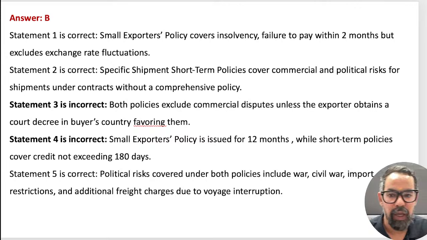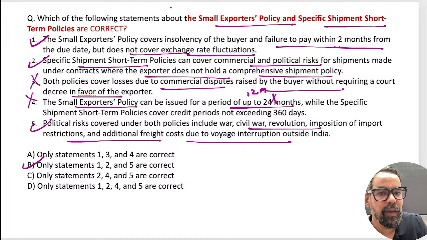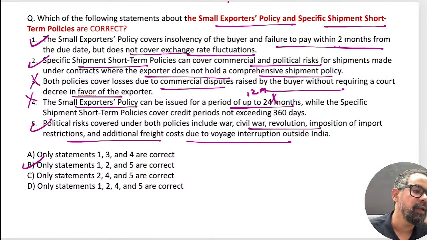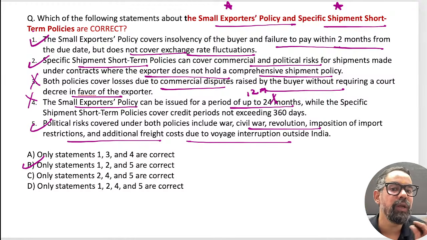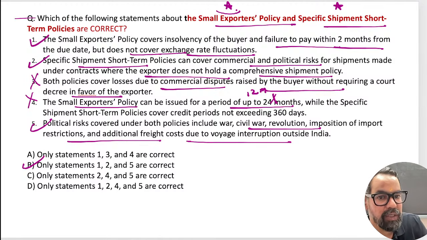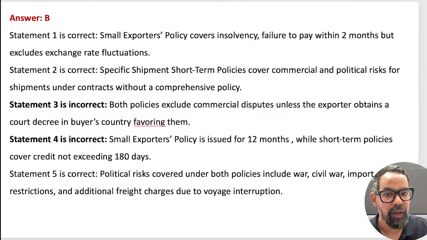So option B. Why are you saying this? This is not about the standard policy. This is about the small exporter policy and the specific shipment short term policy. Okay? This is your case. Please do remember this: the small exporter policy and this one. Which statement are you saying? Srikant sir, can you please tell the name of the statement? These are the two policies which are generally part of that one. So any doubt, please do let me know, and I'll try to help in that case.